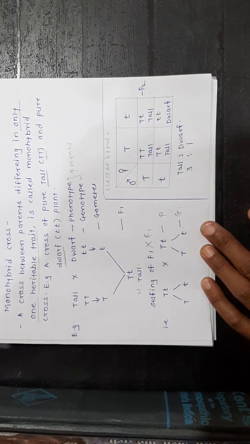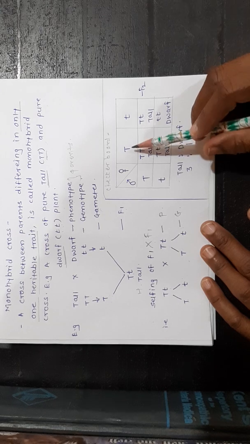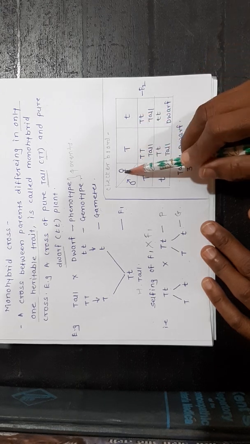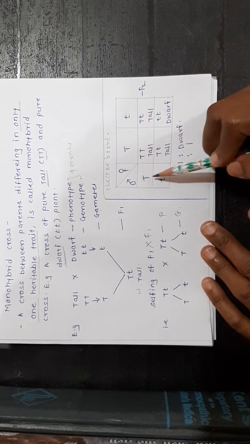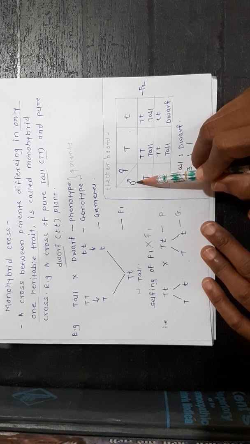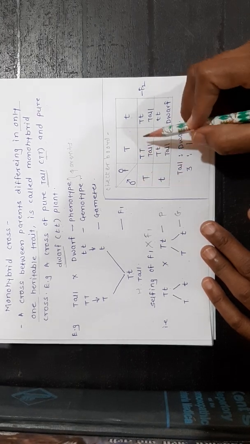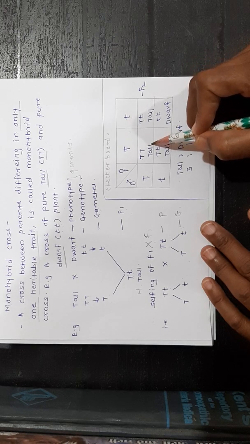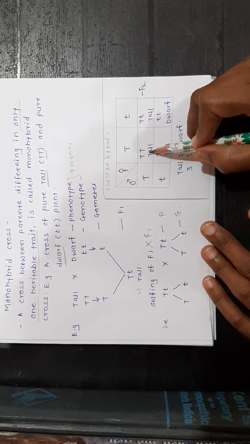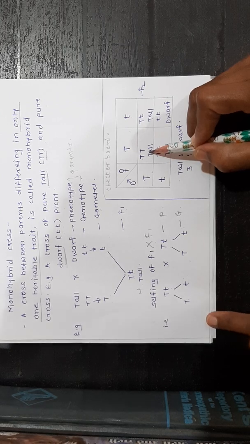With the help of the checkerboard, we get capital T, small t as male gametes, and capital T, small t as female gametes. Then capital T, capital T will form a tall plant which is in pure form or in a homozygous condition.